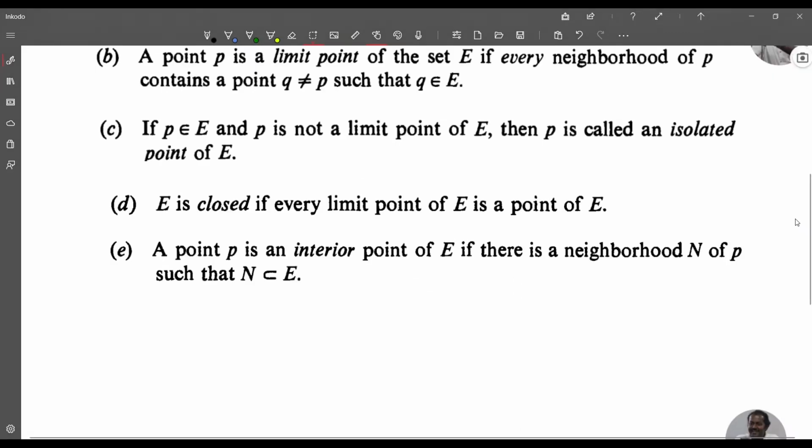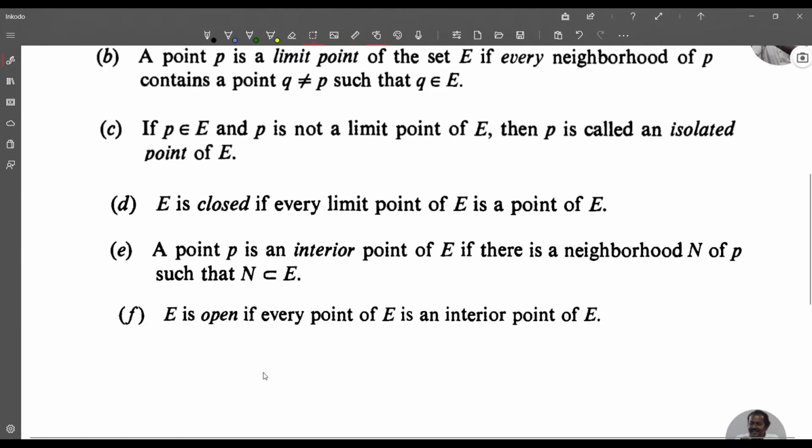Now we define the interior point of a subset of a metric space X. A point P is an interior point of E if there is a neighborhood N of P such that N is contained in E. Now we define open set. The subset E of a metric space is open if every point of E is an interior point of E. So the subset E is closed if every limit point of E is a point of E, that is, if E contains all its limit points, and E is open if every point of E is an interior point of E.